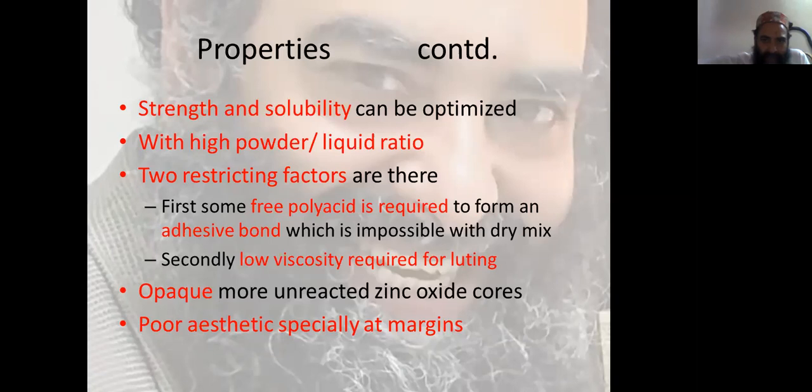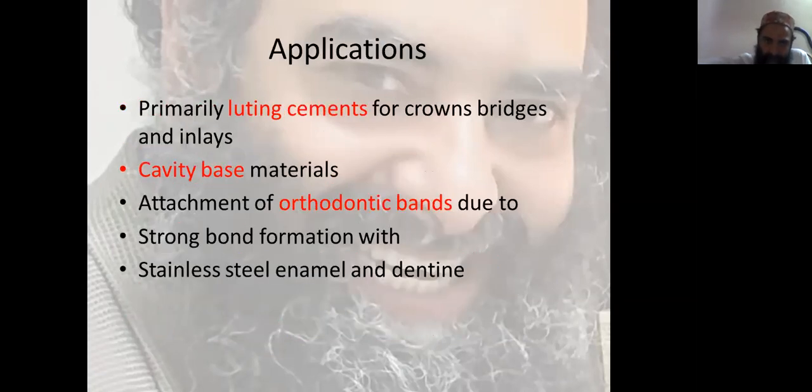Strength and solubility can be optimized with a high powder liquid ratio. Two restricting factors are there. First, some free polyacid is required to form an adhesive bond, which is impossible with a dry mix. Secondly, low viscosity is required for luting. These are opaque because more unreacted zinc oxide particles are present. So it gives poor aesthetics, especially at the margins of the crown, etc.